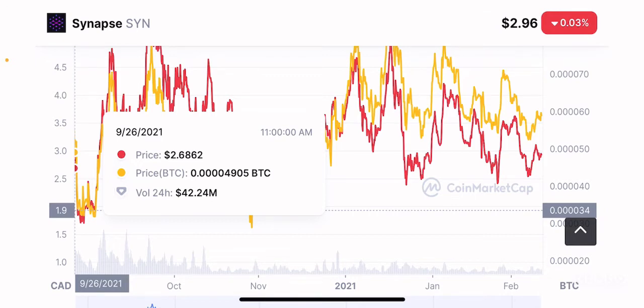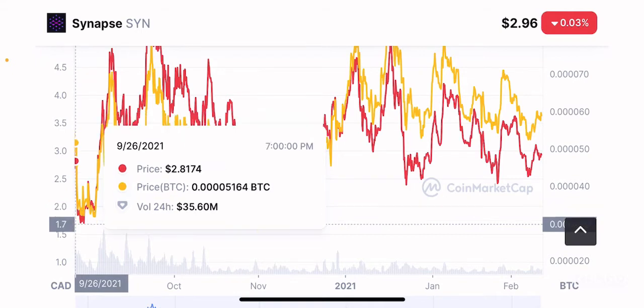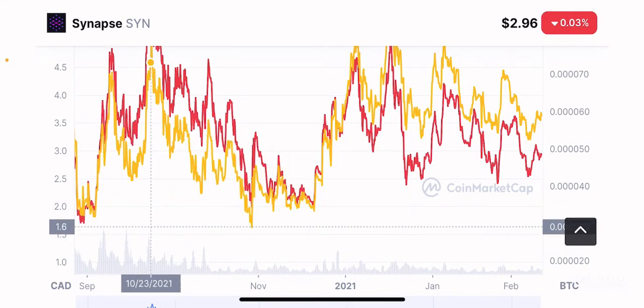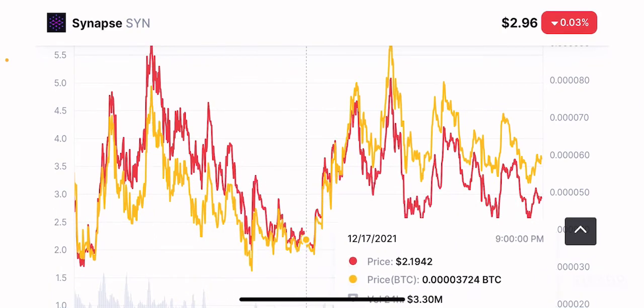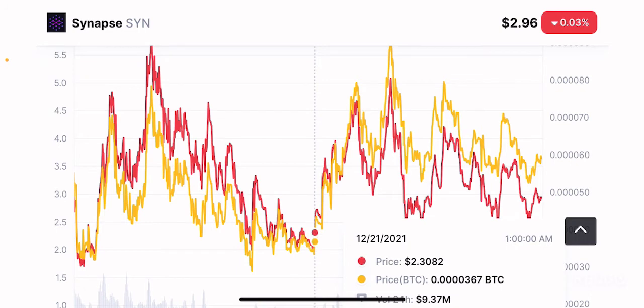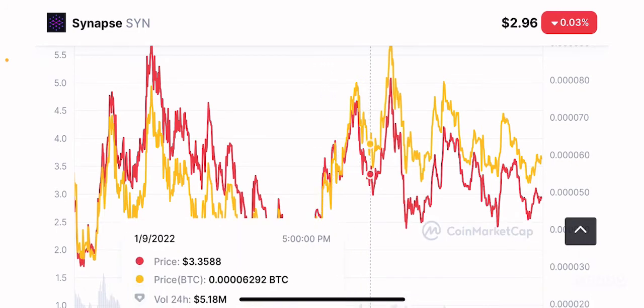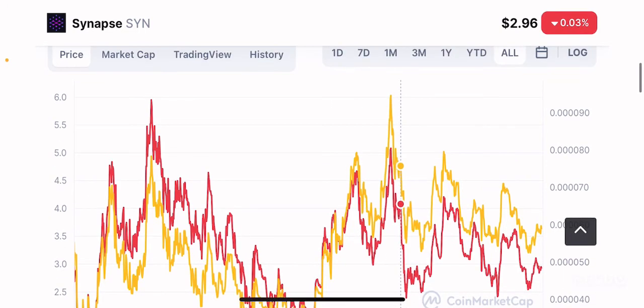The initial price of this token was 4,900 satoshis per token. It went down, and then it went up to a new all-time high of close to 8,000 satoshis per token. It then crashed down, reached 3,333 satoshis per token, and then went to a new all-time high of 9,000 satoshis per token, and then went down, up, and now it's kind of going downwards. So the next rally is going to be upwards, right?